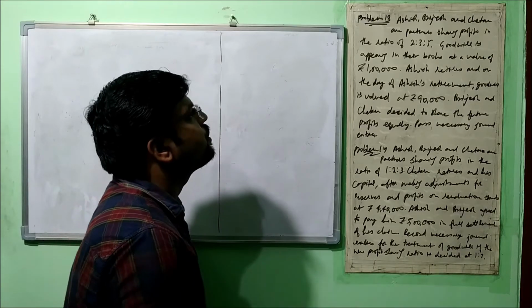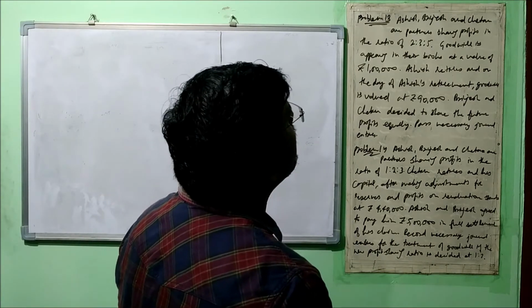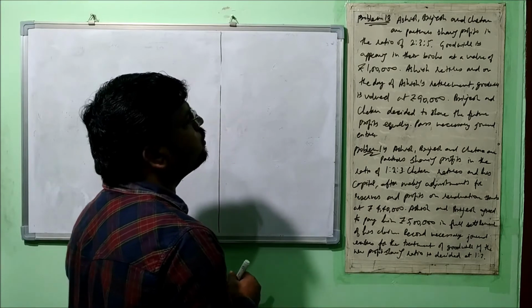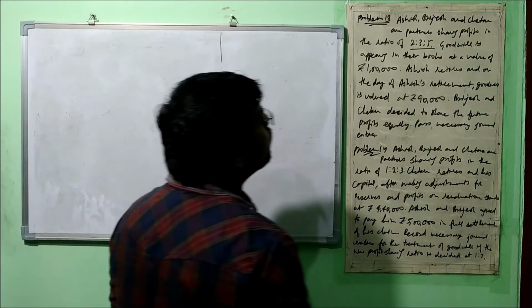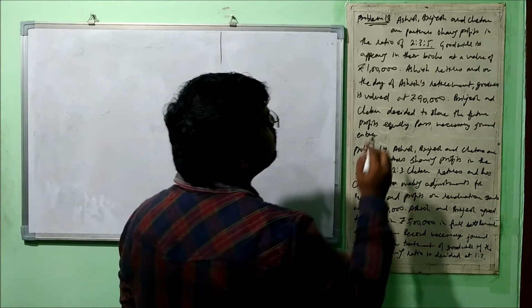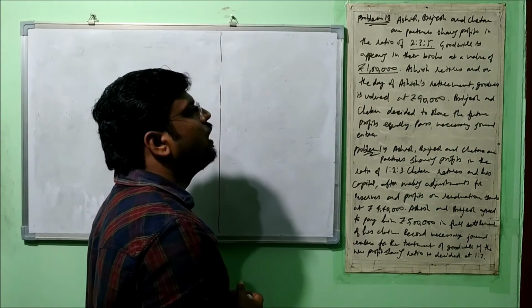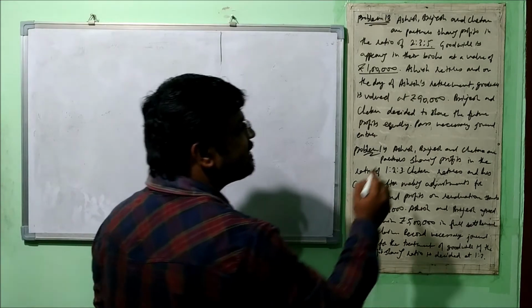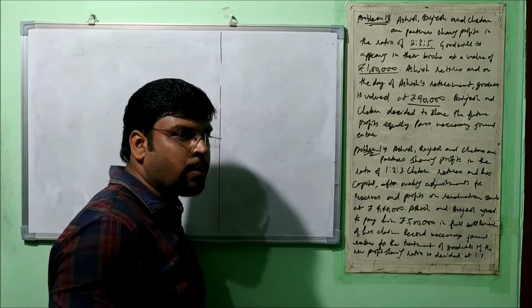So I have written the question here. Let's read problem number 13. Ashish, Brijesh and Chetan are partners sharing profits in the ratio of 2:3:5, right? Goodwill is appearing in their books at a value of rupees 1 lakh. It is already appearing. Ashish retires, and on the day of Ashish's retirement, goodwill is valued at rupees 90,000. That is at the time of retirement, right?